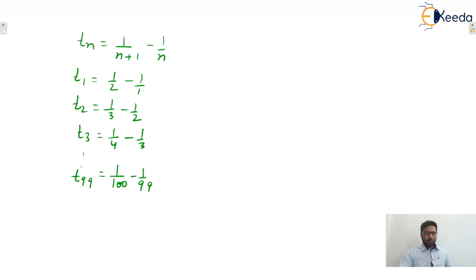And on adding all these, the sum of all these terms from n equals 1 to 99 will be what? You only tell me after addition. Yes, this 1 by 2 and 1 by 2 cancel out, 1 by 3 and 1 by 3, similarly 1 by 4 will cancel out, and finally 1 by 99 will also cancel out. So it is what? Listen to me correctly guys, we made one mistake, I think. What is Tn? We can say that Tn is what?